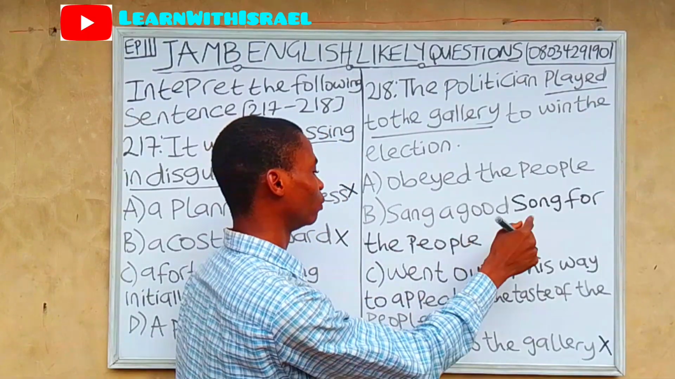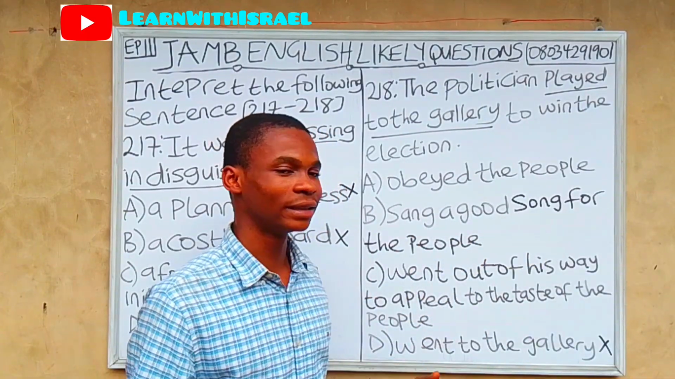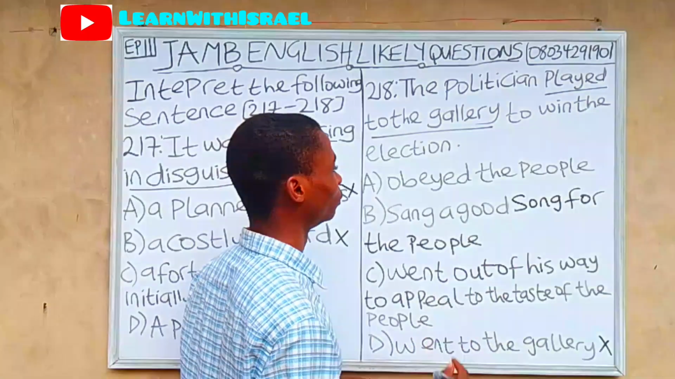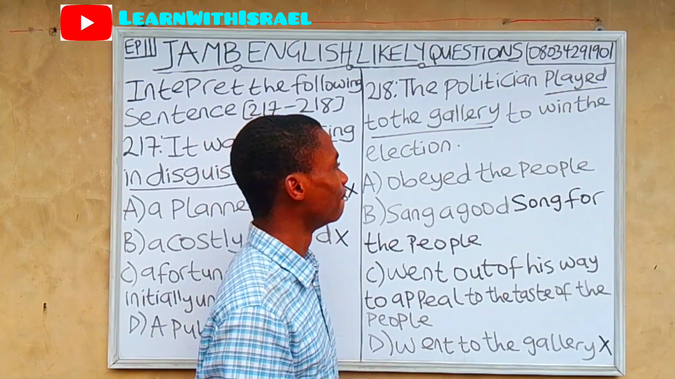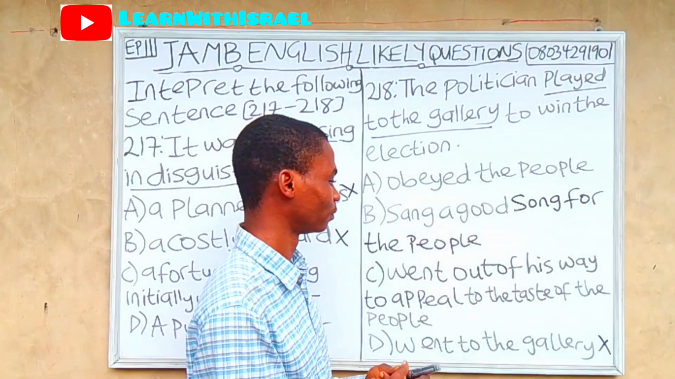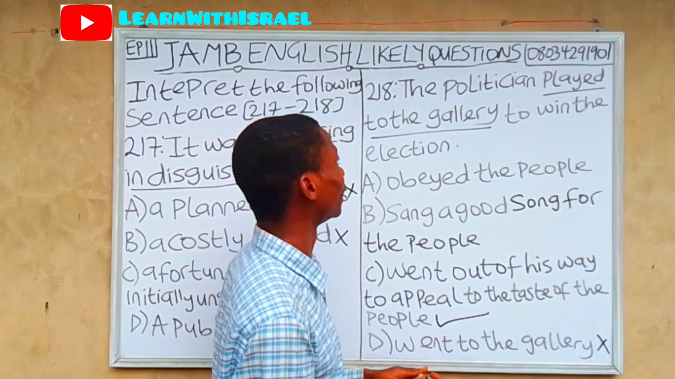It is wrong to say sang a good song for the people. No. Play to the gallery does not even relate to sang a good song. Obey the people. No. That's also wrong. So option C is the appropriate answer.